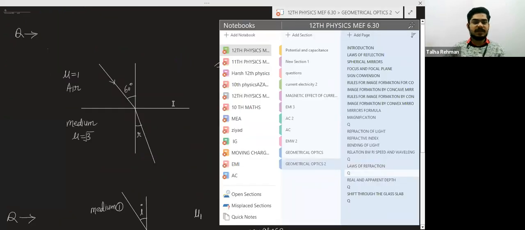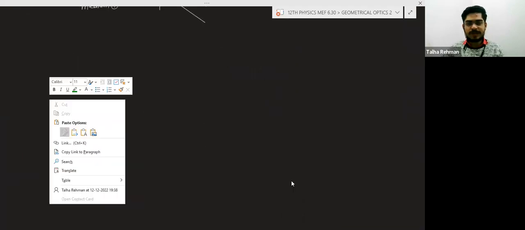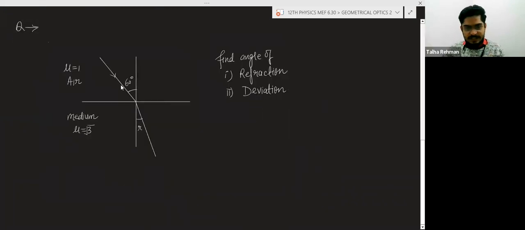For example, this is the numerical we want to solve here. Very easy question, but you have to understand. This is the incident ray and this is the refracted ray. Light is incident from air, and the light is going in another medium having the refractive index of √3, and the angle of incidence is 60 degrees. We have to find this angle of refraction and angle of deviation also.